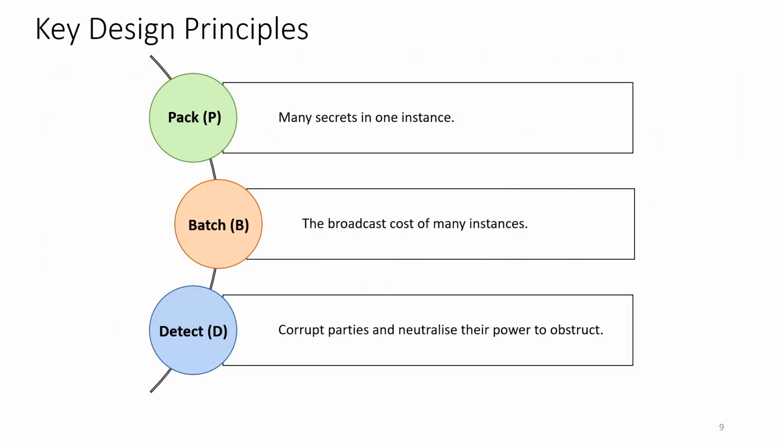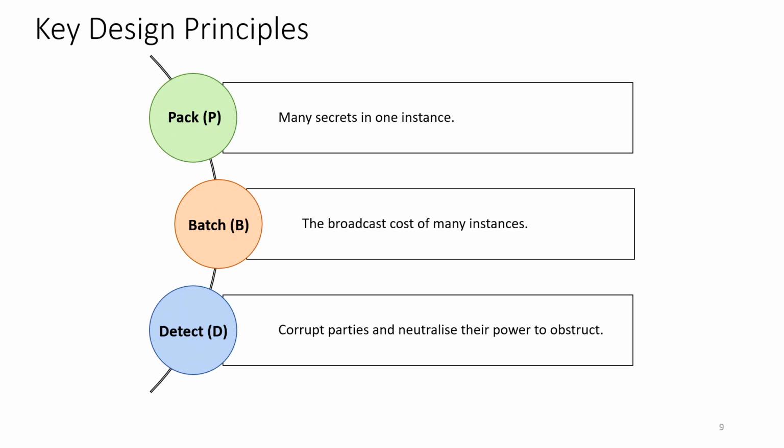So before moving on to the exact contributions, I'll go over the key design principles that we follow in this work. And they are as follows. The first is packing. Since we primarily deal with sharing of secrets in the form of triples, in order to ensure a low cost, we first pack secrets in a single instance of sharing so as to amortize the cost. Secondly, we observe that broadcast communication is what causes the primary bottleneck in terms of the communication complexity. And hence, we use our second principle, that is batching of the broadcast cost across multiple instances of the sharing.